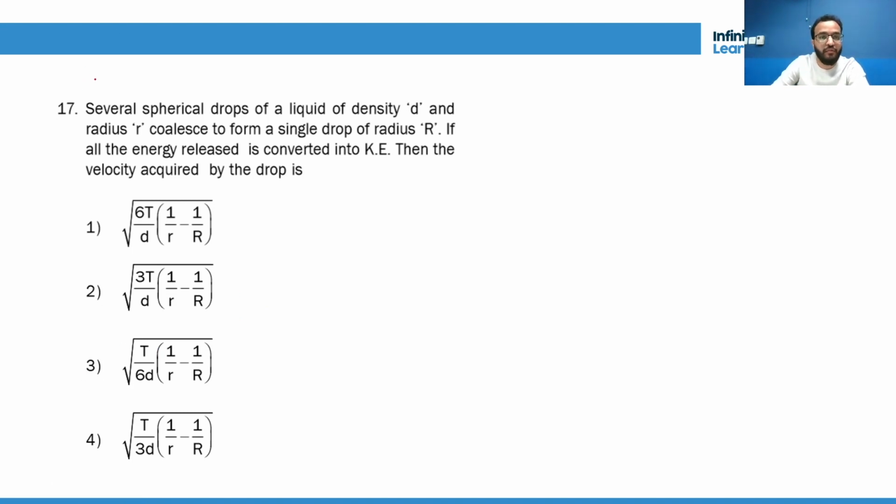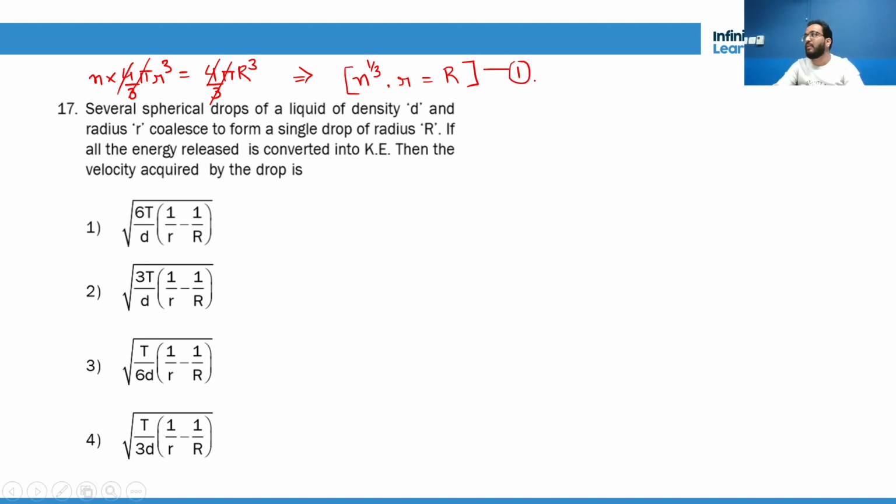Now, first of all, volume conservation. We will say that n into 4 by 3 pi r cube is equal to 4 by 3 pi times capital R cube. So they will all get cancelled, and you will say n to the power 1 by 3 times small r is equal to capital R. Now this is an important equation. This is equation number 1. Okay, so this is an important equation.